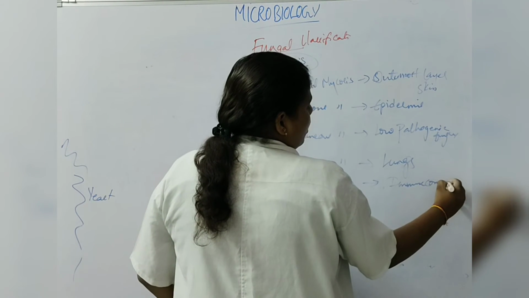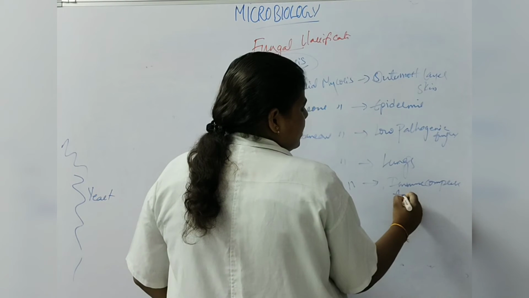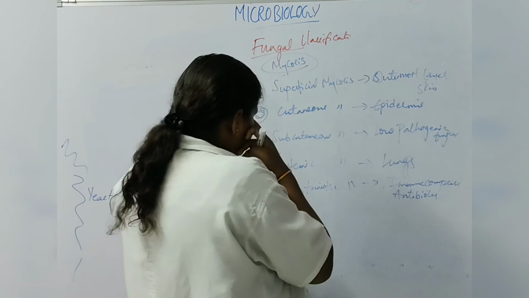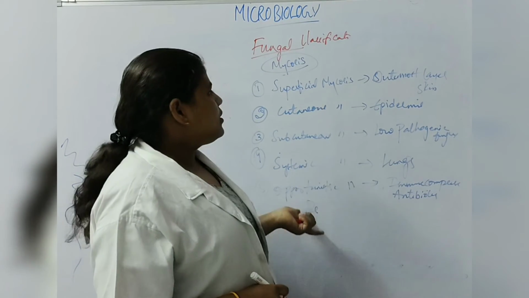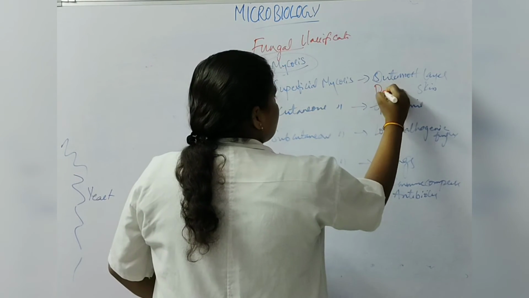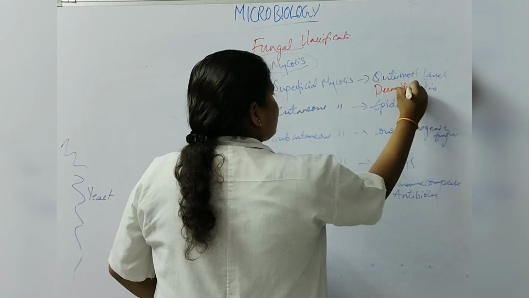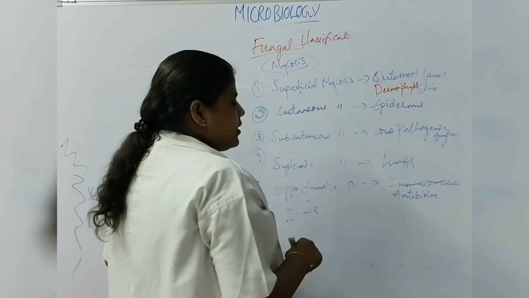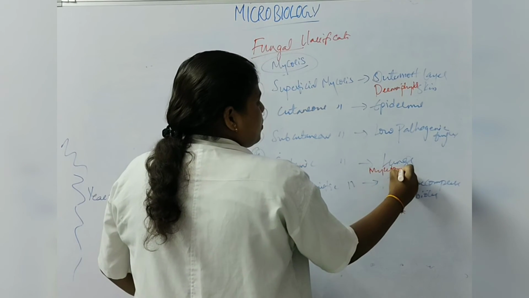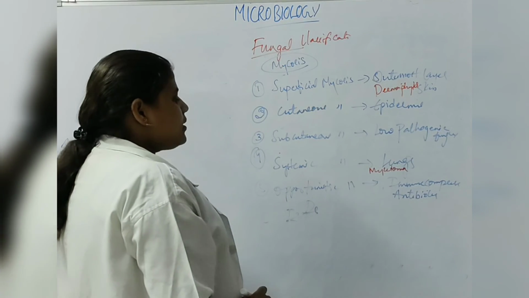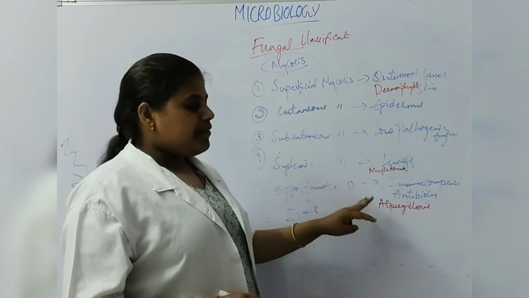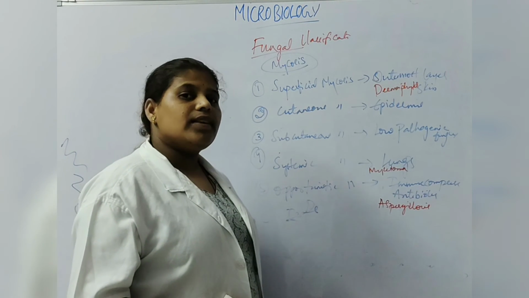And we have examples for these. In superficial mycosis, dermatophytes are the examples. In systemic mycosis, we have examples like mycetoma, sporotrichosis, and others. And in opportunistic mycosis, we have aspergillosis and zygomycosis.